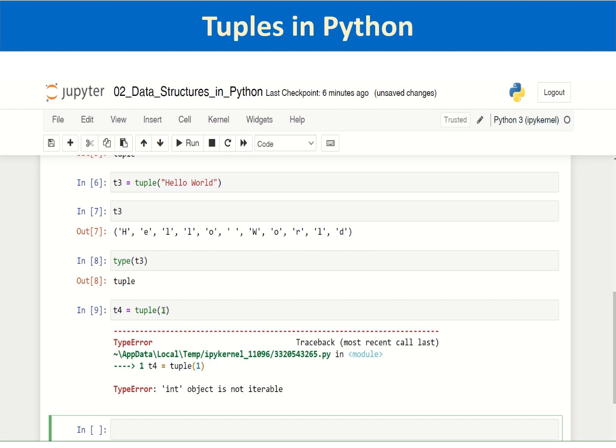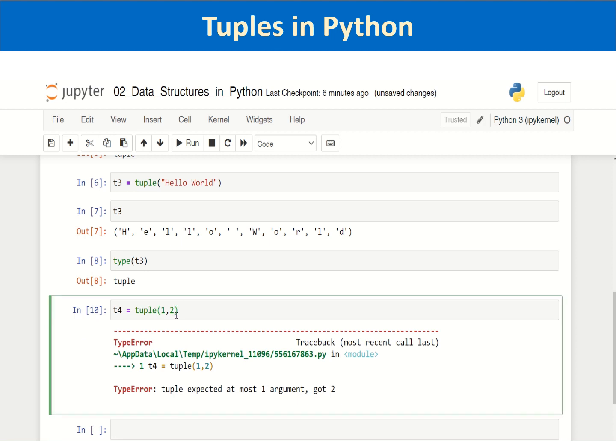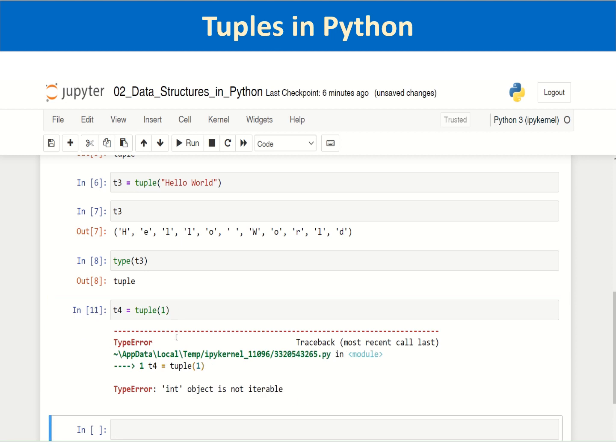It doesn't take the value 1 or any integer or float value. You may try passing more than one value, but it again gives the same error. So the tuple built-in function can be used to create tuples from strings only.